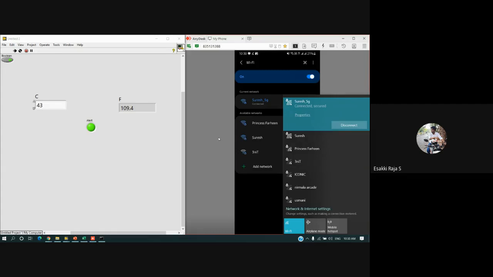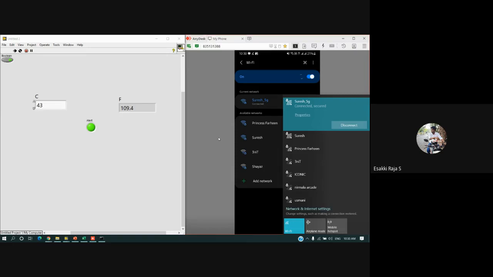So this dashboard, we can use only if two systems are under the same network. To transfer data over the internet, we have to go for Firebase or AWS, some cloud which works with internet.